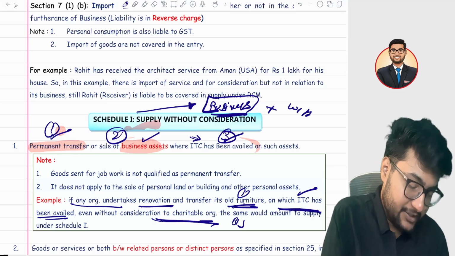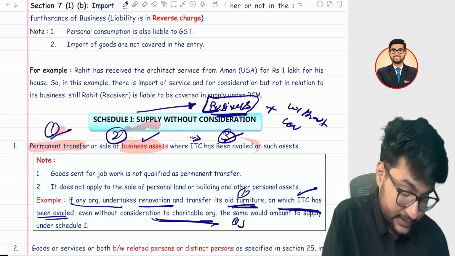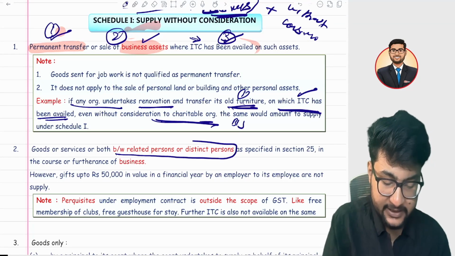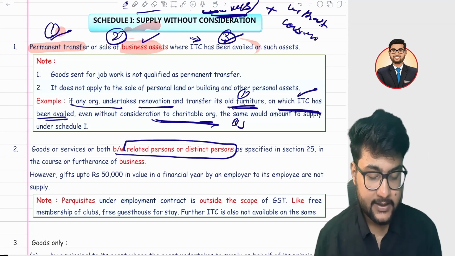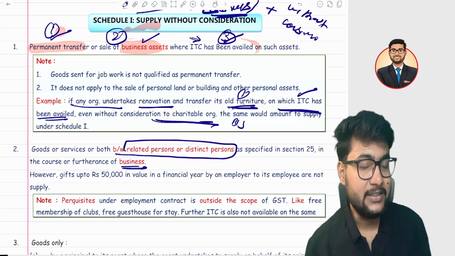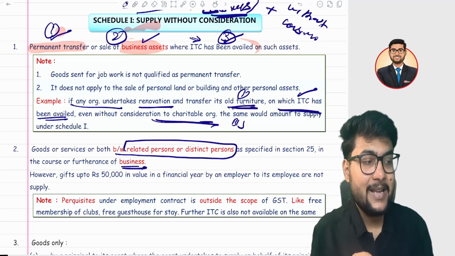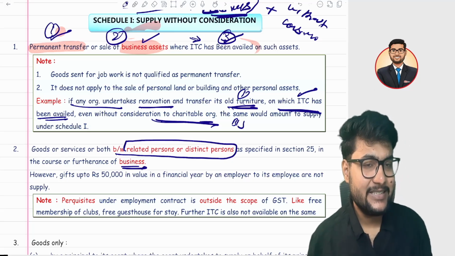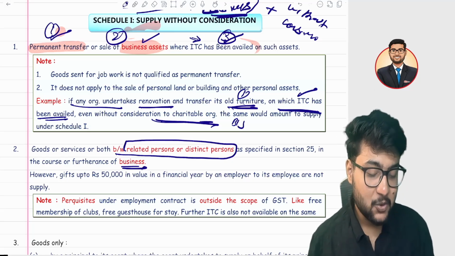So it is a combination of business plus without consideration in Schedule 1. So any transaction between related persons and distinct persons is considered as a service if it is in the nature of a business. Suppose it is not in the nature of a business, I am providing some services to my related person, in that case it is not a supply.